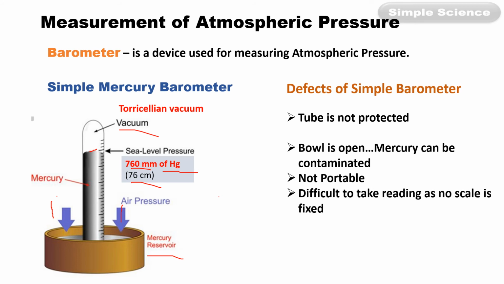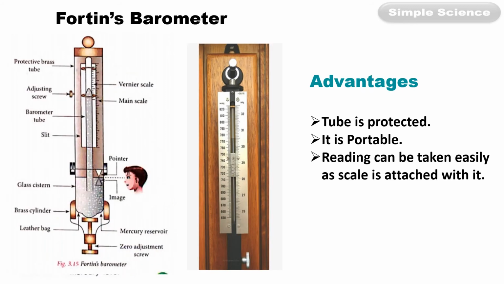It is bulky and not portable. Portable means movable; it cannot be carried from one place to another easily. It is also difficult to take a reading as there is no scale fixed. You have to take a scale and measure the value. So these are the defects of the simple mercury barometer. All the defects of the simple mercury barometer were rectified in Fortin's barometer.